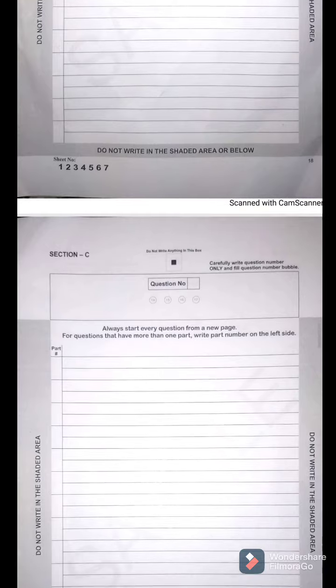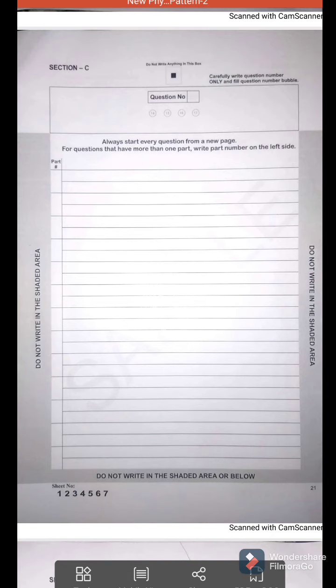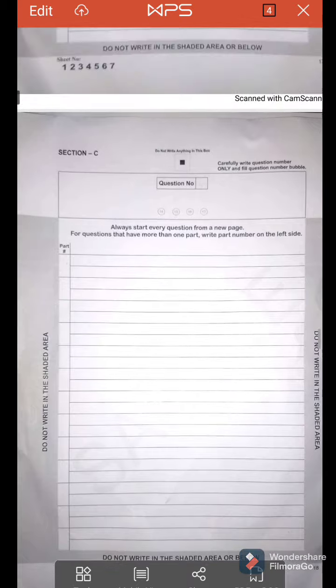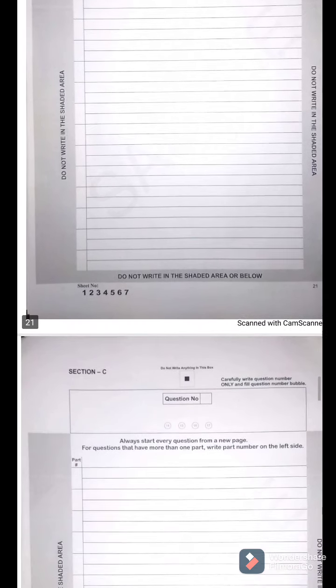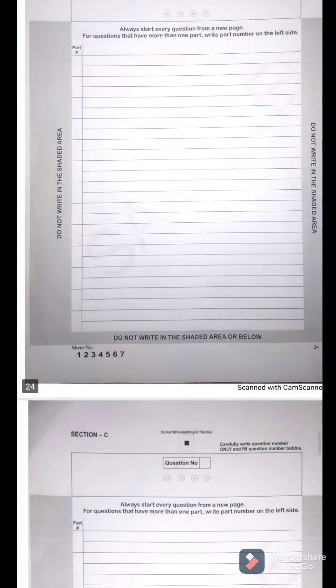Now in section C you don't have limited space. If you want, you can continue your answer to the third page, fourth page, fifth page, because here you have the choice that in the end you can take an extra sheet. So this is all.